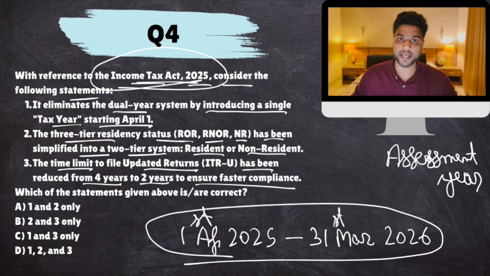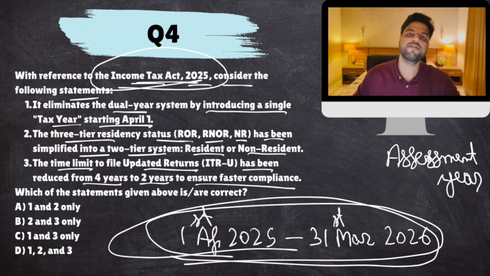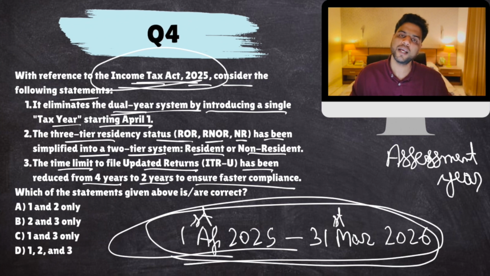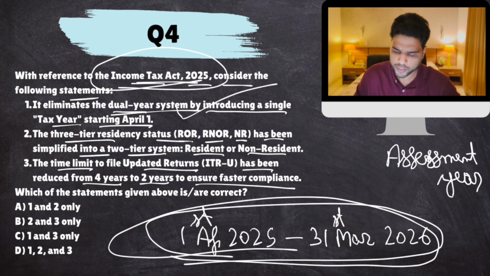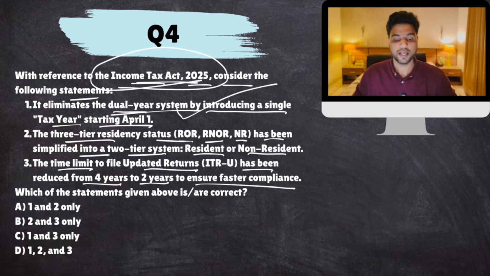Okay, this was the case. But now government has introduced a new system in which the income tax for this financial year can be paid in that financial year. Okay, so this has been changed. So this dual year system, that for previous year's income, you will pay income tax in next year, that has been removed to simplify certain things. So this is correct.